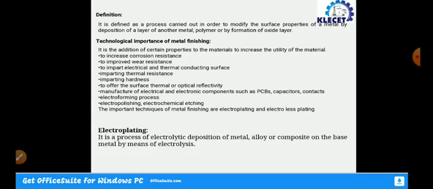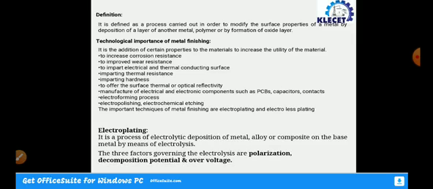So electroplating is a process of electrolytic deposition. Electrolytic deposition is nothing but the deposition of a metal or an alloy or a polymer by passing an electric current. So that includes, as I already told, the deposition of metal, alloy or composite on the base metal by means of electrolysis, which we call electroplating. So there are three factors which govern the electrolysis. Those are polarization, decomposition potential, and overvoltage.